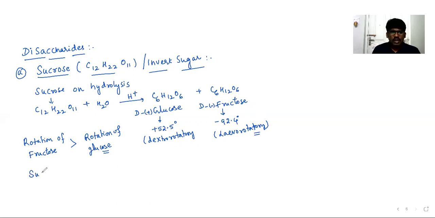So sucrose on hydrolysis changes its rotation to levo.